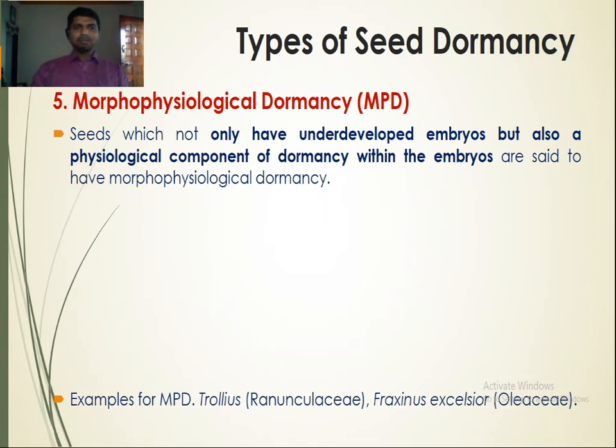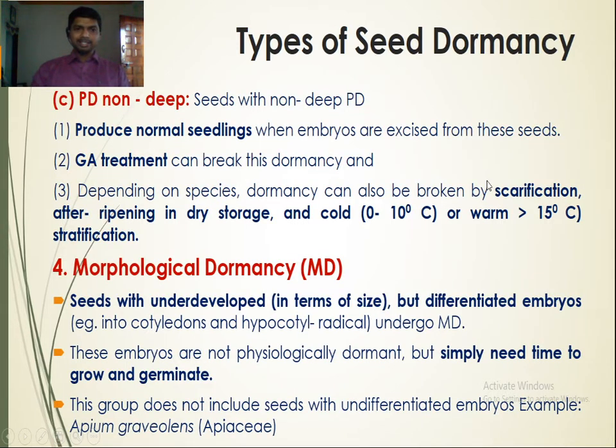Next is the morphophysiological dormancy. It is the combination of both morphological and physiological dormancy. Seeds which not only have underdeveloped embryos but also a physiological component of dormancy within the embryo. Morphological dormancy is characterized by the underdeveloped but differentiated embryo.